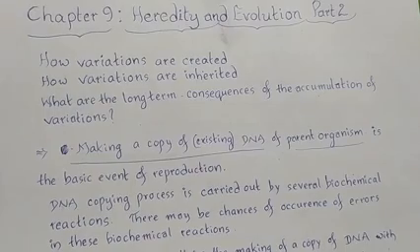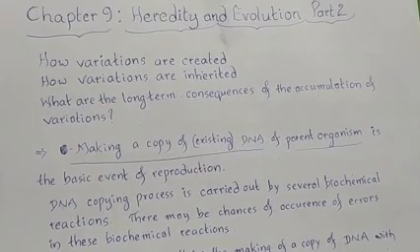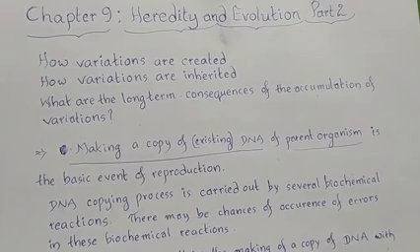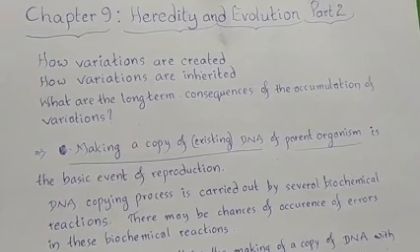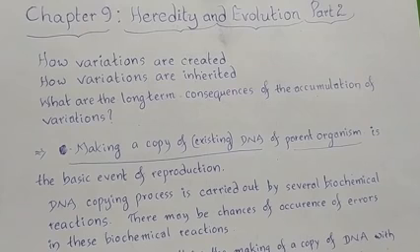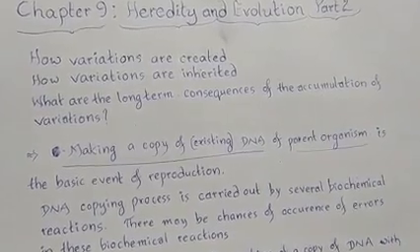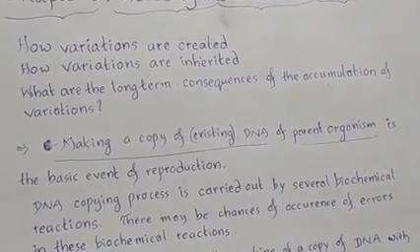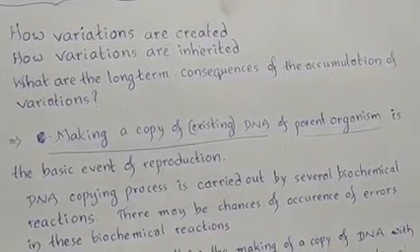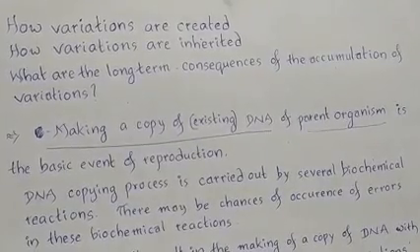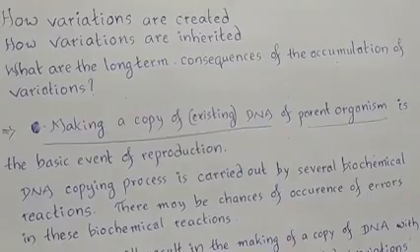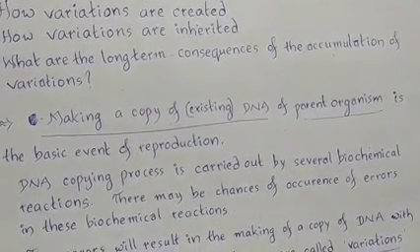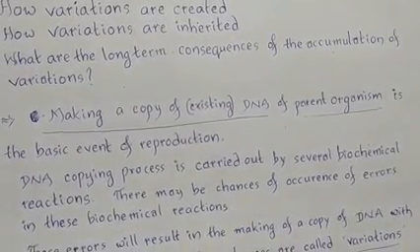From the chapter, How do organisms reproduce, we have learned what the basic event of reproduction is. Making a copy of DNA of parent organisms is the basic event of reproduction.